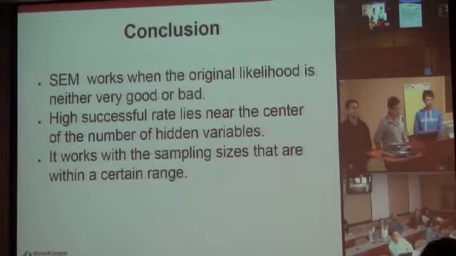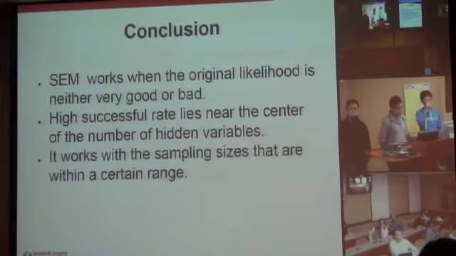So here are the conclusions we got from our experiment. When the initial log likelihood is neither too good nor too bad, SEM will work, and the number of hidden variables really matters during this process. For example, we have only 31 nodes in this Bayes network, and we cannot have the number of hidden variables too large or too small.